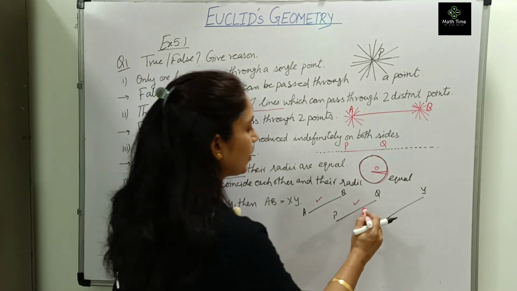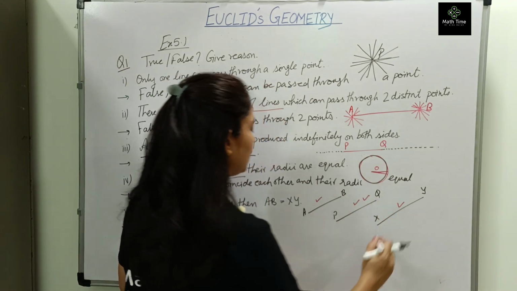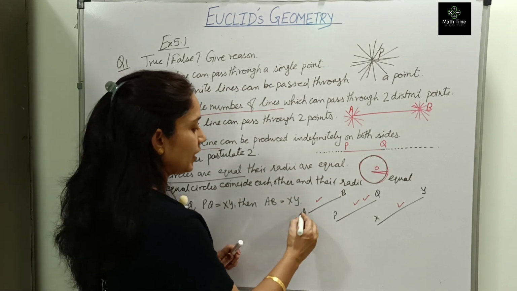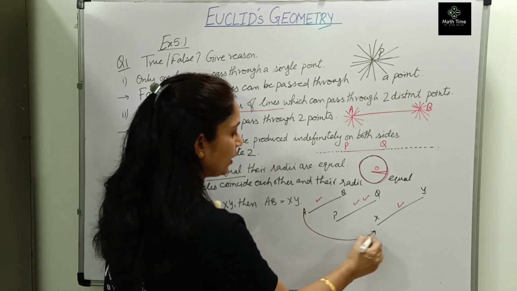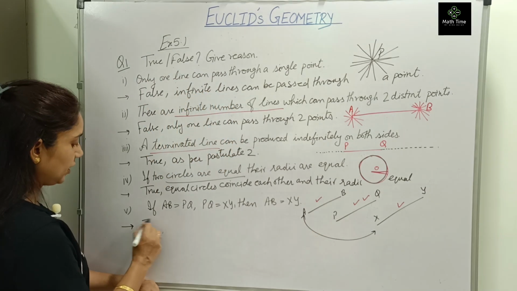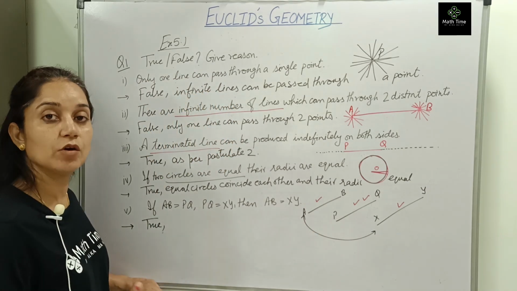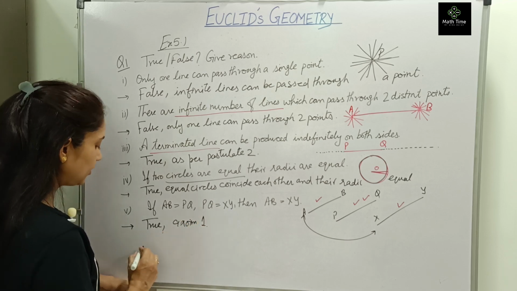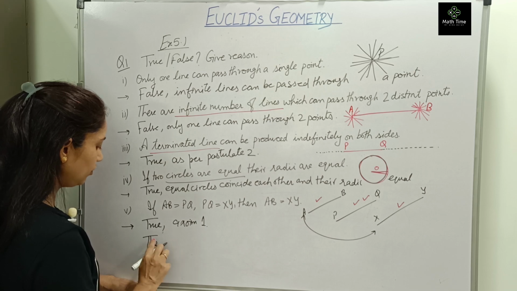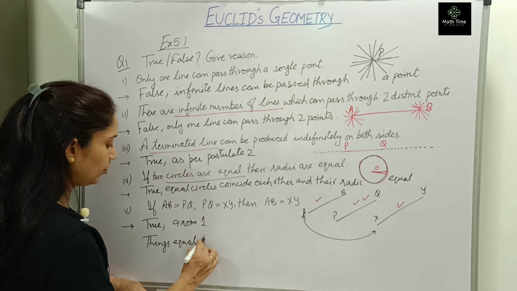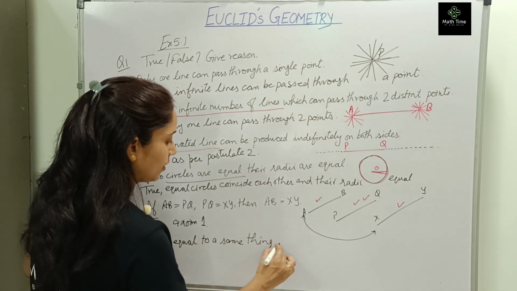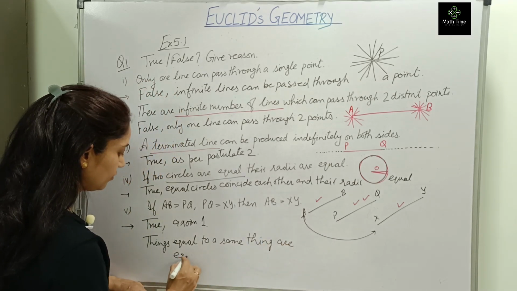Next, if AB equals PQ, first line segment is equal to second line segment, and PQ equals XY, second line segment is equal to third line segment, then we have to tell whether AB will be equal to XY. क्या ये दोनों equal होंगे? Yes. So yes, it is true. And this is axiom 1. क्या कहती है axiom 1? Things equal to the same thing are equal to one another.